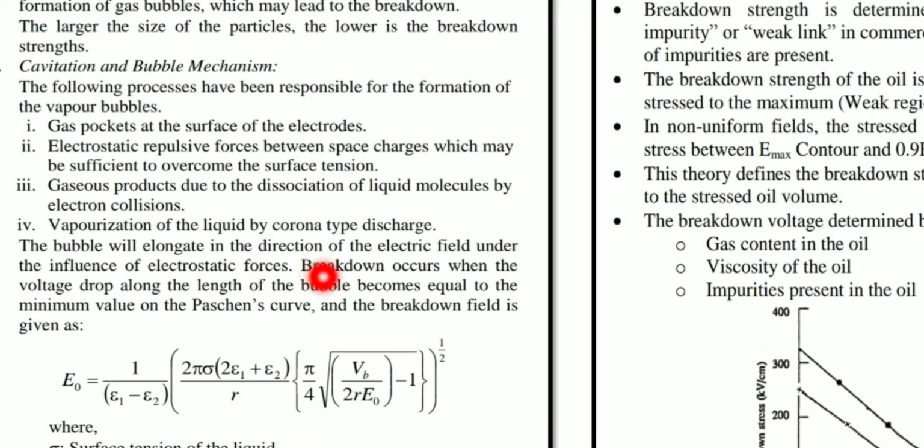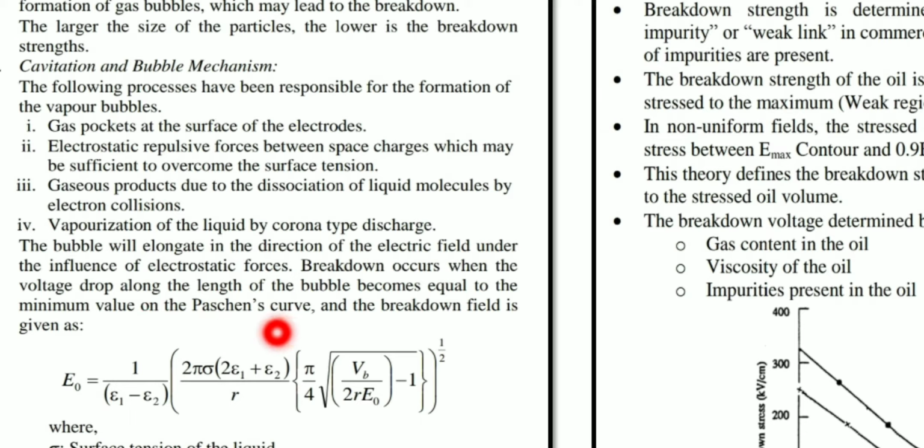So the breakdown process, when breakdown occurs, this is very important. Breakdown will occur when the voltage drop along the length of the bubble, as it gets elongated, equals the minimum value on the Paschen's curve.